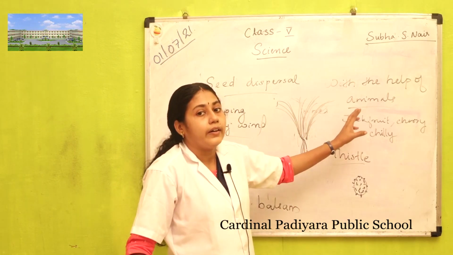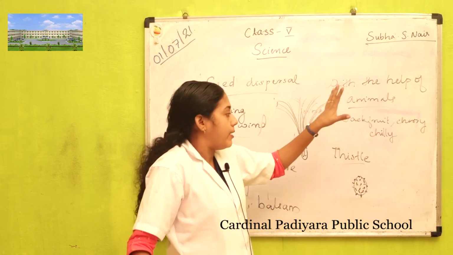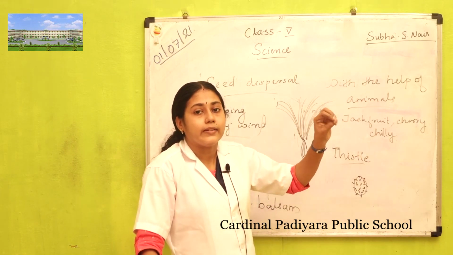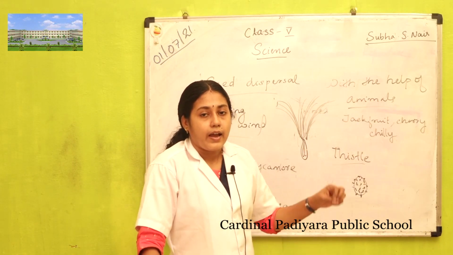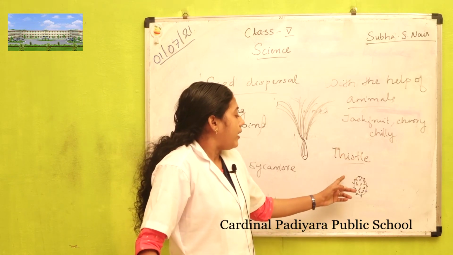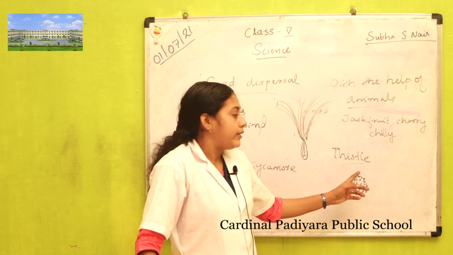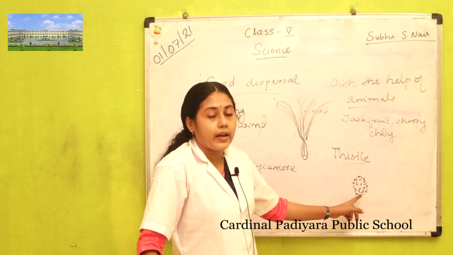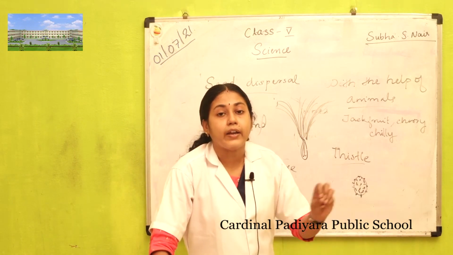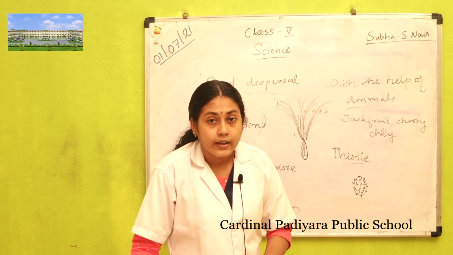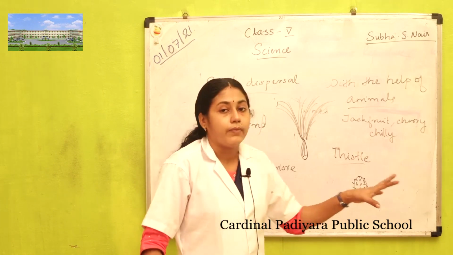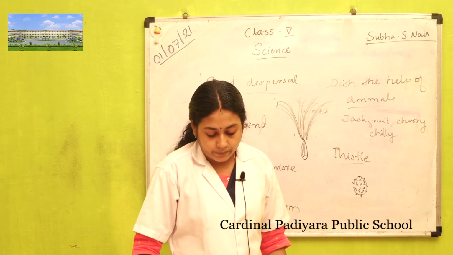The seeds dispersed with the help of animals. First, certain birds and animals eat the fruits and the seeds are passed through their waste and discharged somewhere else and start growing there. Another example is the thistle plant. Its seeds have hooks and are attached to the furry coat of animals, and when the animal goes to faraway places, the seeds fall there and start growing.